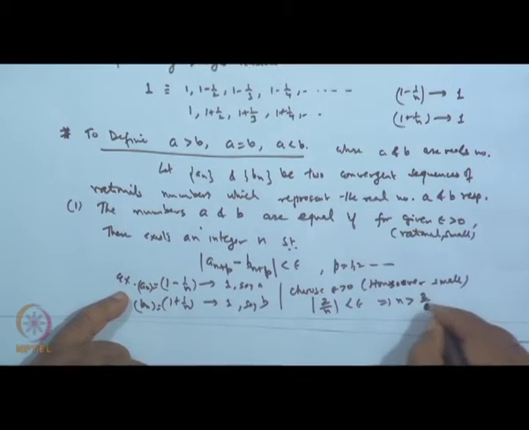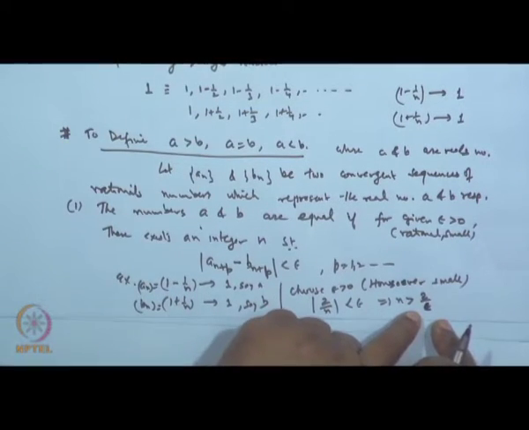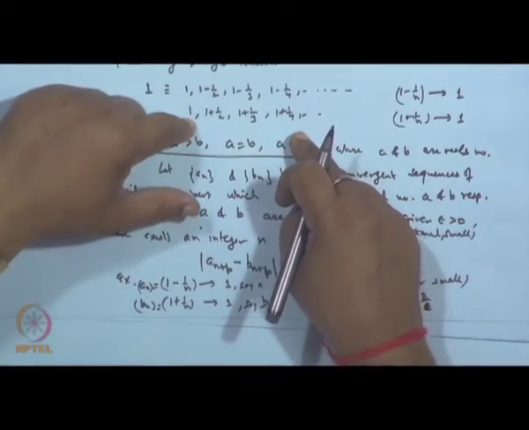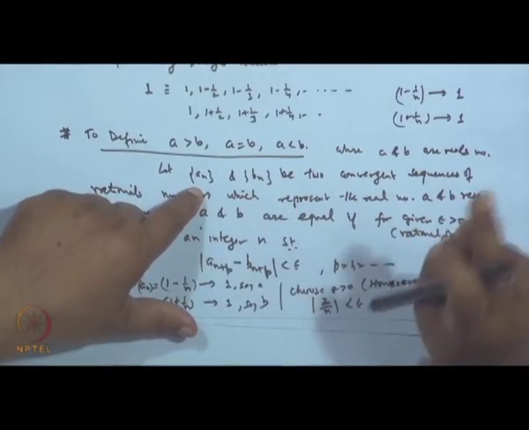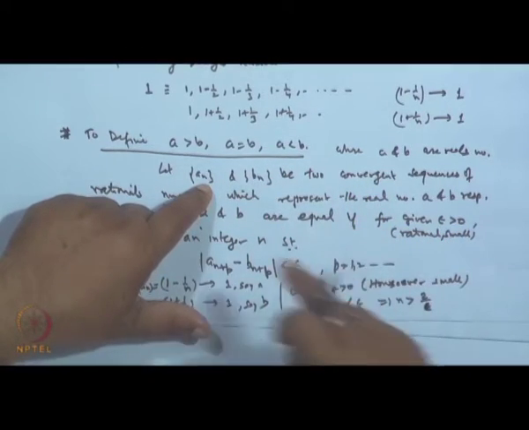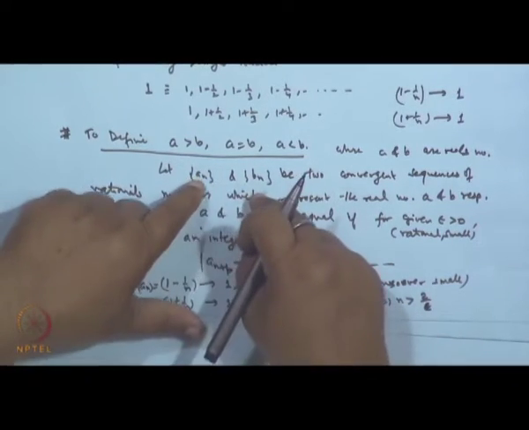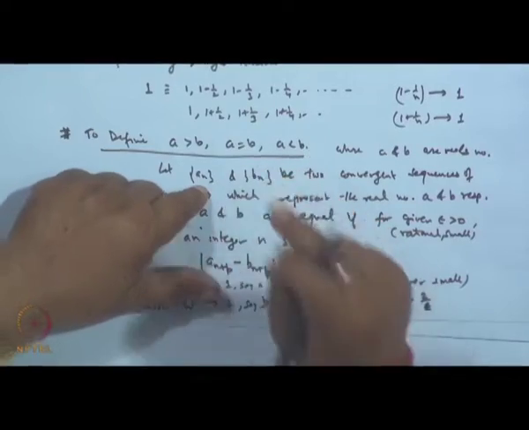So, after this stage all the terms of the sequence are very close to each other. Though that sequence looks like a different sequence, we are not saying these two sequences are identically equal. We are not saying that sequence A n and B n are equal sequences. What we are saying is the corresponding limits are equal, because two sequences are said to be equal when their corresponding elements are equal.